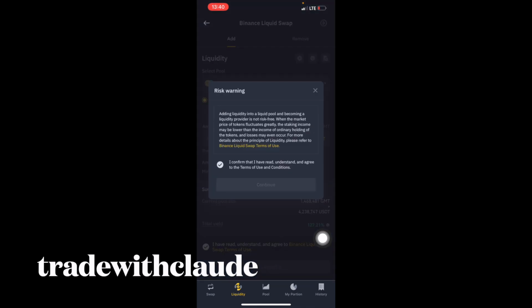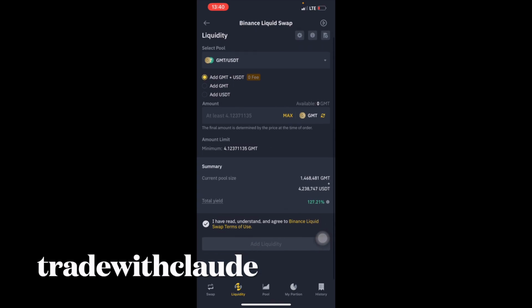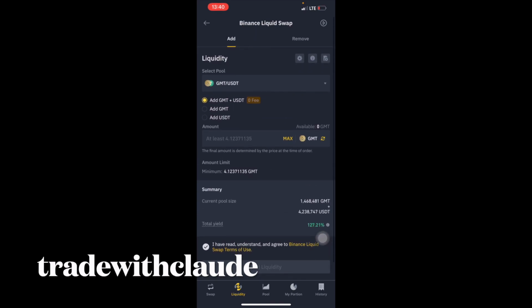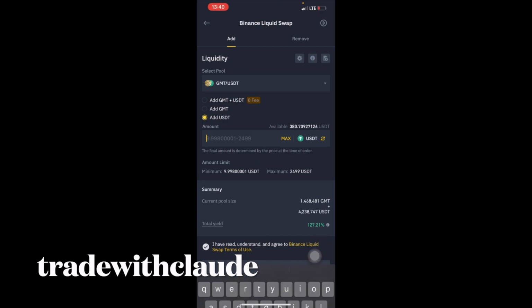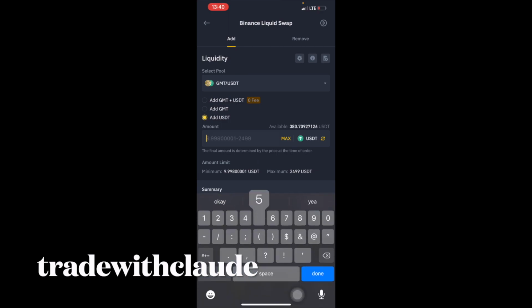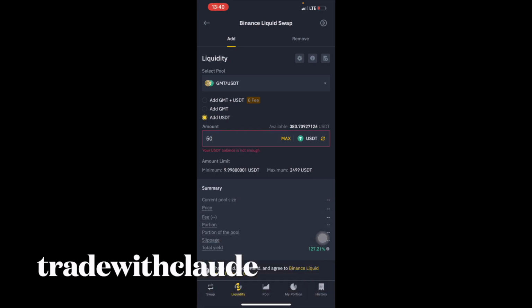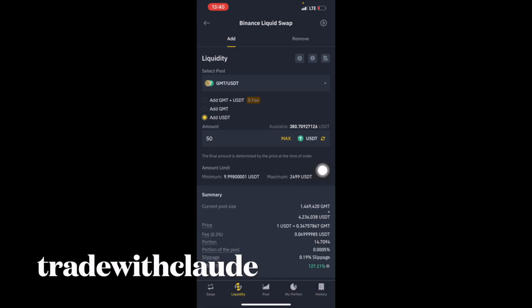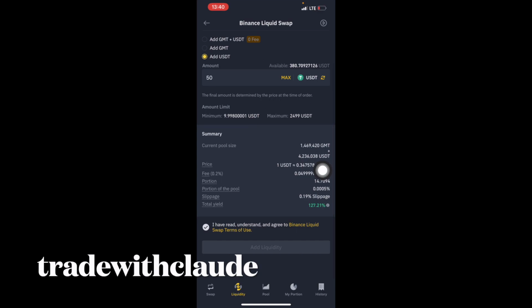So when you click on liquidity now, Binance will still ask you this question, whatever. You click on continue. So now if you have USDT, I have a few USDT here that I want to stake, I can decide to put in $50 liquidity. So looking at this now, Binance will ask me, I have read, understand, and agreed to Binance Liquid Swap.